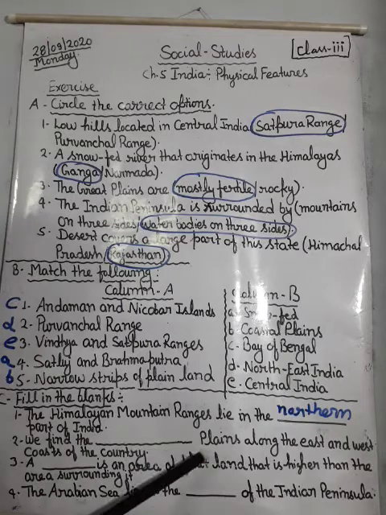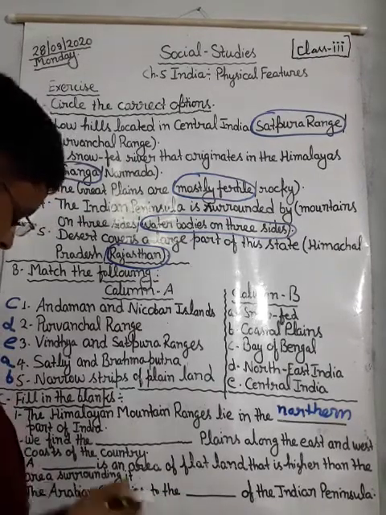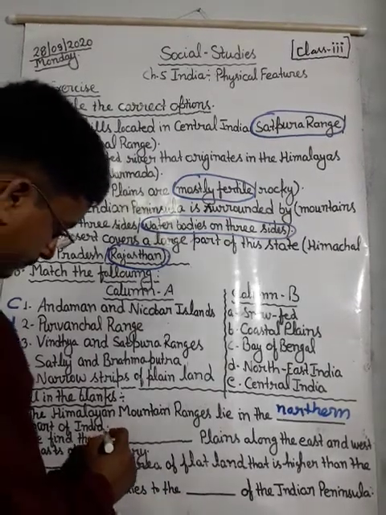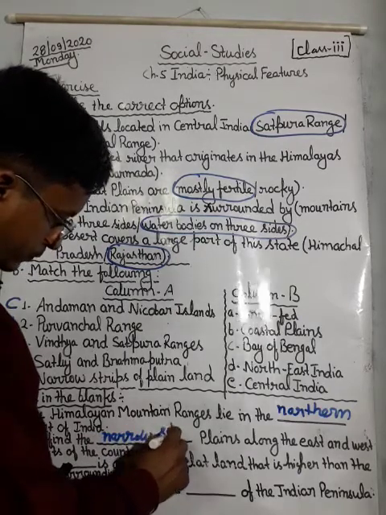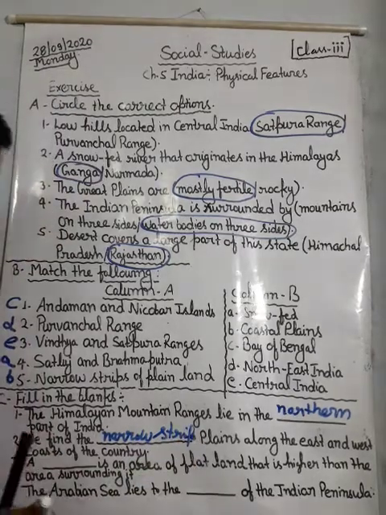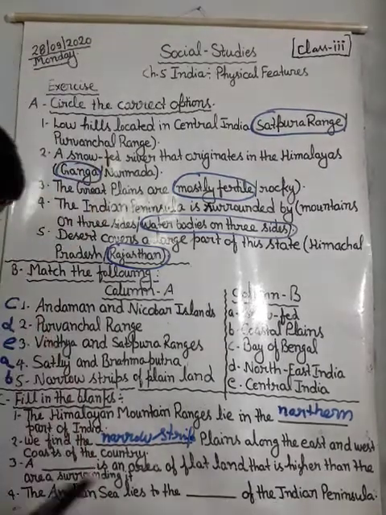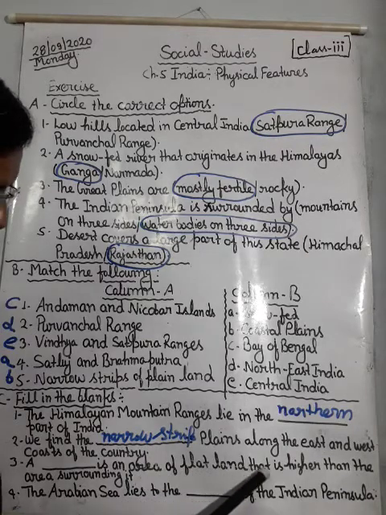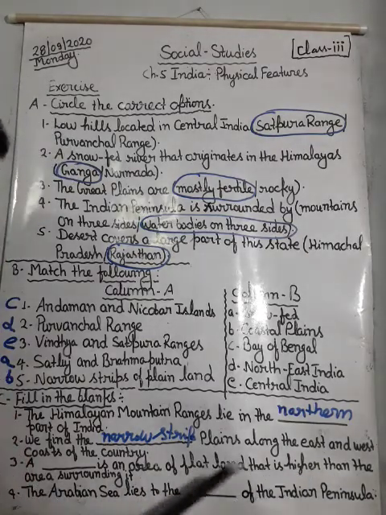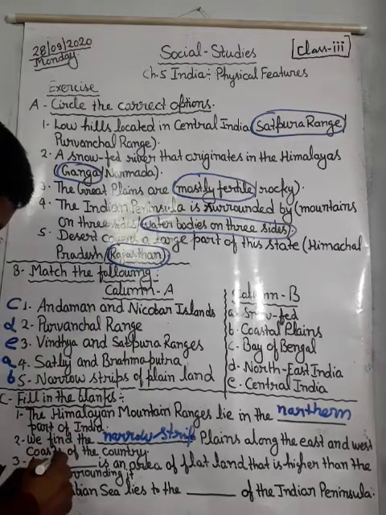Second, we find the dash plains along the east and west coast of the country. Which plains do we find? The correct answer will be narrow strip. We find the narrow strip plains along the east and west coast. A dash is an area of flat land that is higher than the area surrounding it. What will be the correct answer? The answer will be plateau.